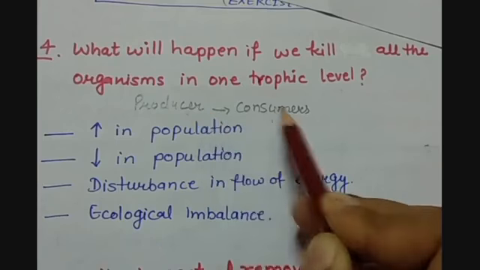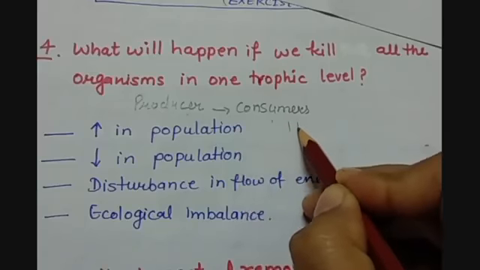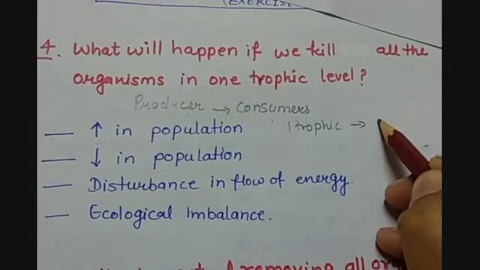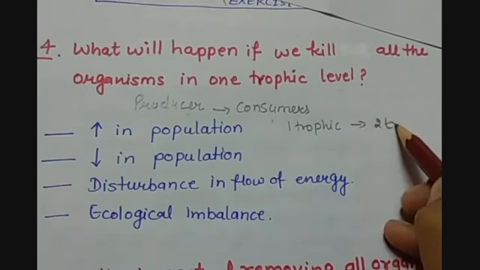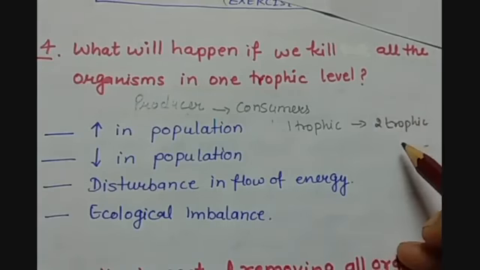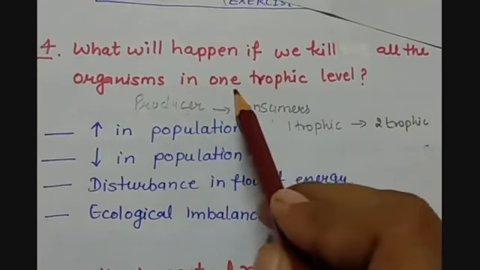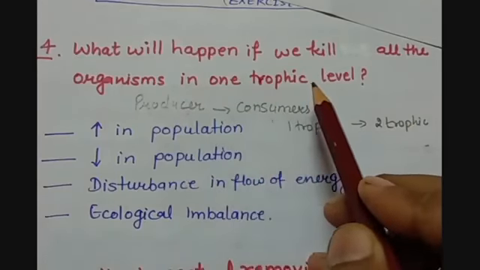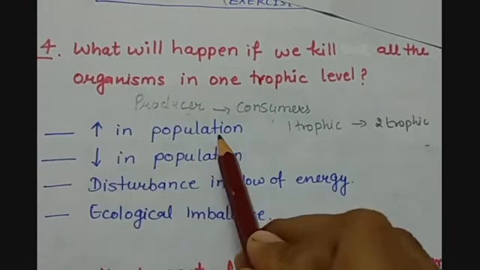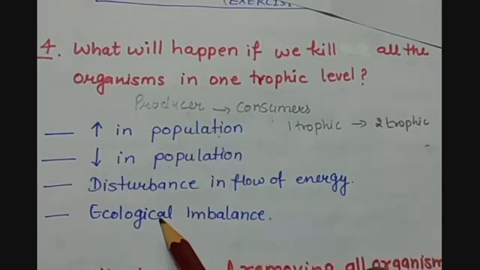In the food chain, the energy flow takes place from one trophic level to another trophic level, and this process continues in the complete food chain. So if we are killing the organisms in one trophic level in a food chain, then it will lead to an increase in the population of the organisms at the previous trophic level.